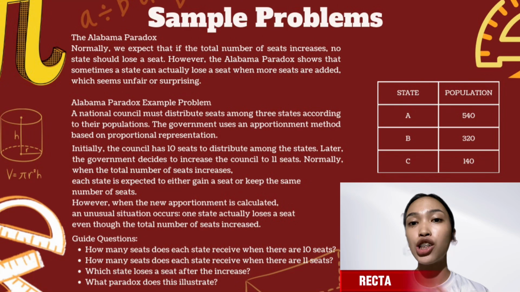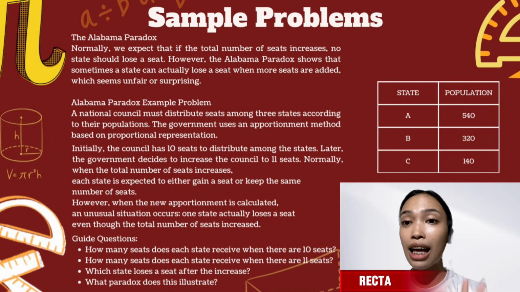So we have here a national council that must distribute seats among three states according to their populations. The government uses an apportionment method based on proportional representation. The populations of the states are shown below. State A with 540 population, State B with 320, State C with 140. Initially, the council has 10 seats to distribute among the states. But later on, the government decides to increase the council to 11 seats.